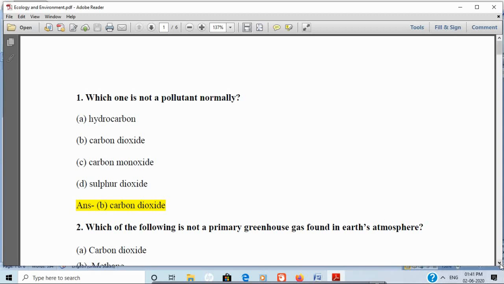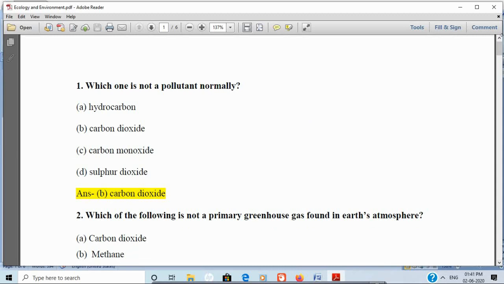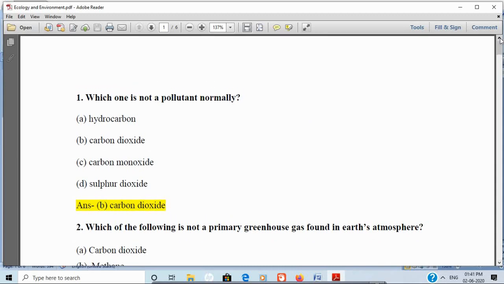Today we are going to discuss important MCQ questions and answers with explanation related to ecology and environment. So first of all, which one is not a pollutant normally? First option hydrocarbon, second carbon dioxide, third carbon monoxide, and fourth sulfur dioxide. The correct answer is carbon dioxide.